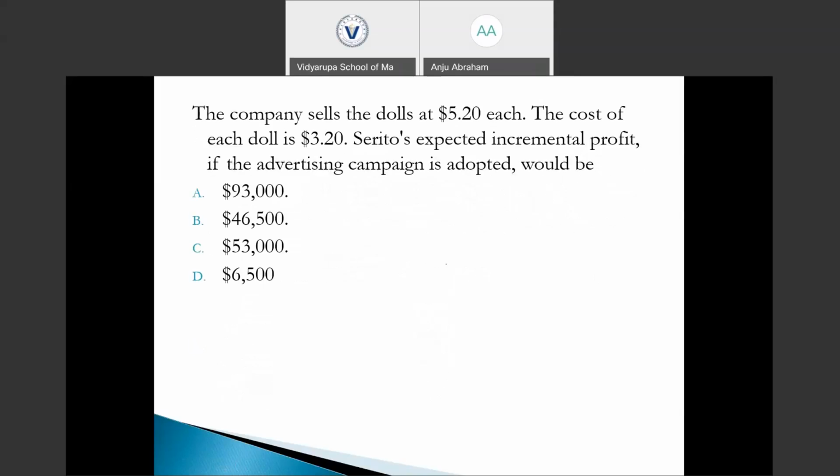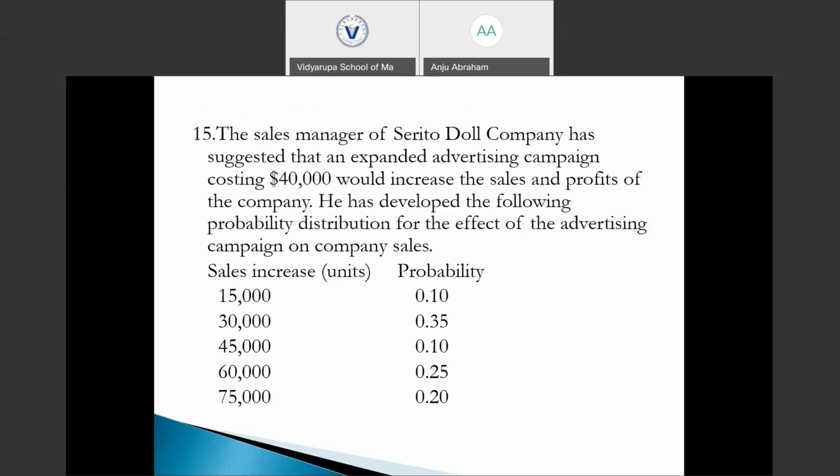So the question asked is to find the expected incremental profit when the advertising campaign is adopted. Here we are provided with the expected sale increase as a result of adopting the advertising campaign, and the probabilities are provided. And the question is asked to find the incremental profit. So what is the profit? Profit is the revenue less cost. Here we are given the revenue and cost of a unit, so we can find a per unit profit, and we are provided with the sales increase.